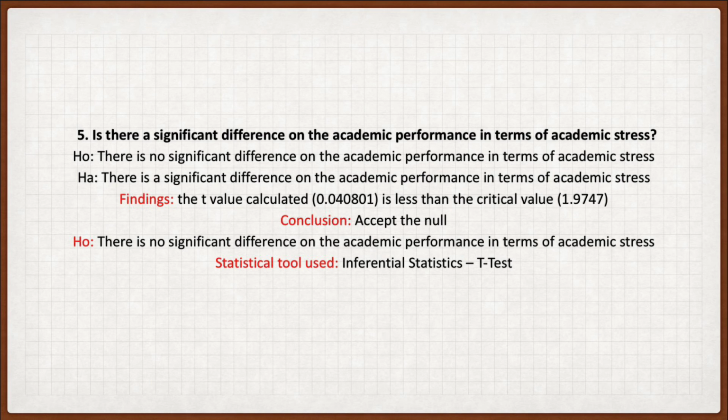Findings. The t-value calculated is 0.040801. It is less than the critical value 1.9747. Conclusion. Accept the null hypothesis. The null hypothesis says that there is no significant difference on the academic performance in terms of academic stress. The statistical tool used is inferential statistics t-test.